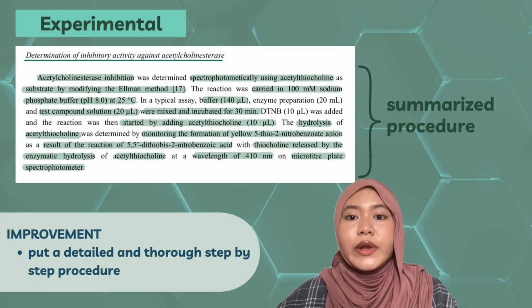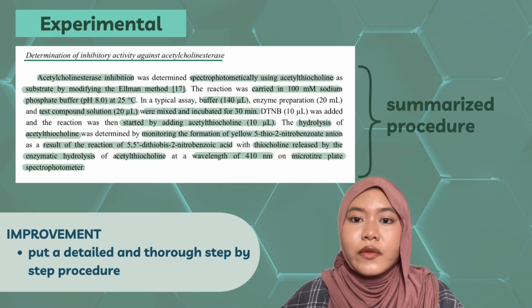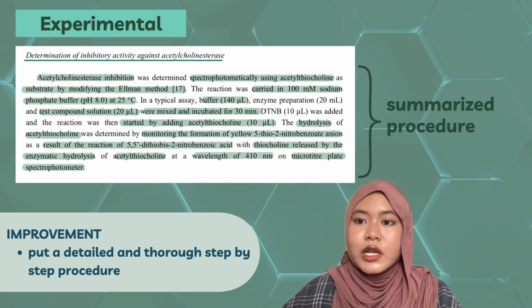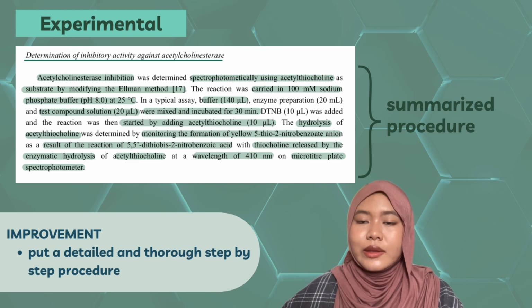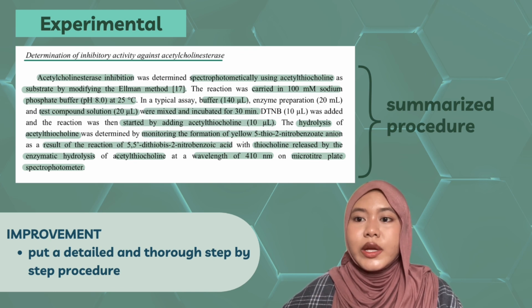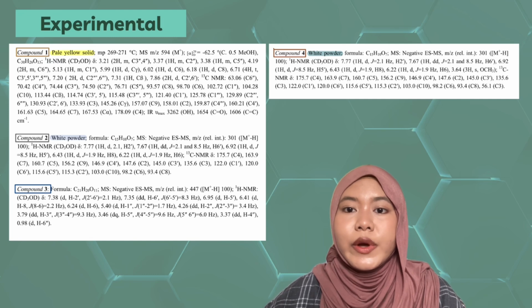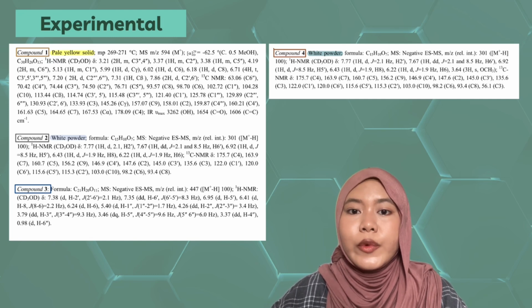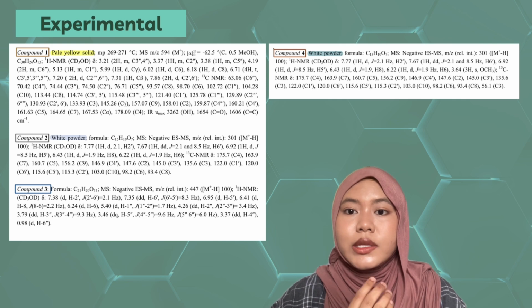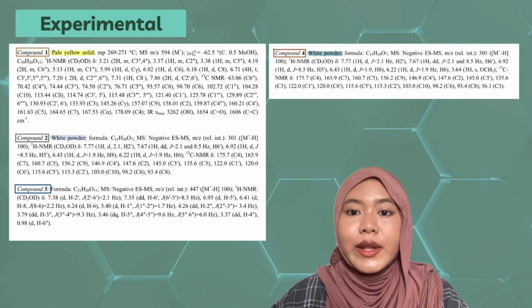In the last part of the experimental, they have stated the determination of inhibitory activity against acetylcholinesterase. For this part, it's a very summarized procedure, and I think they should have put a more detailed and thorough step-by-step procedure in order to avoid any confusion. This is the list of the compounds they are using in the experimental, like the color of the compound, the chemical formula of the compound, and the list of data they obtained from the experiment that they have conducted.